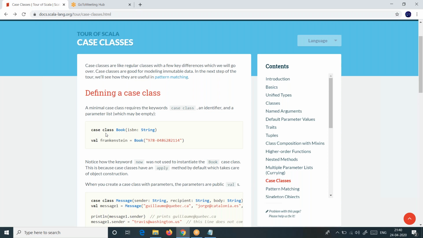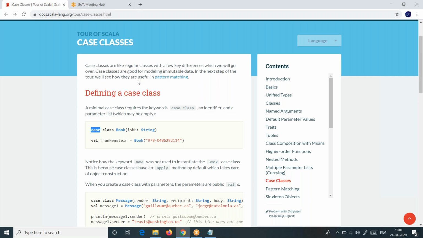It is used to define a class for declaring some attributes. It will have a default parameterized constructor, and the way we declare it, it will take the case keyword, then the class keyword, and then the class name with a parameter list.